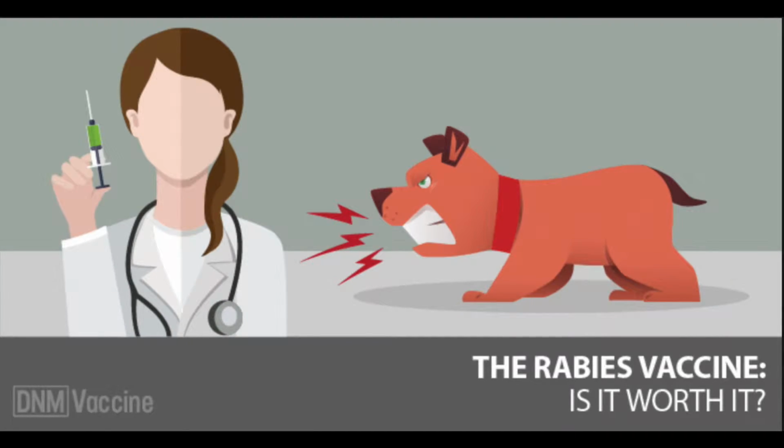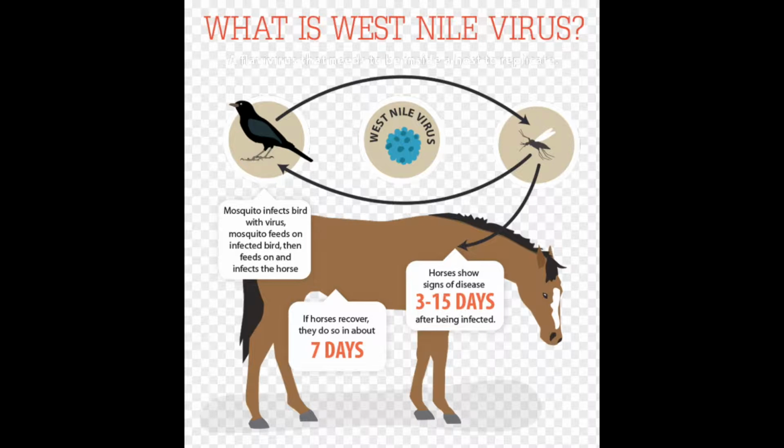Rabies can be spread by the saliva of infected animals, and some of the symptoms include foaming from the mouth, aggression, and it kills brain cells. West Nile spreads from mosquitoes to birds, horses, and people. The symptoms include fever, headache, and body ache.